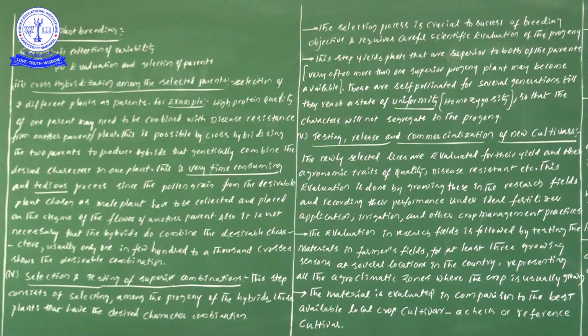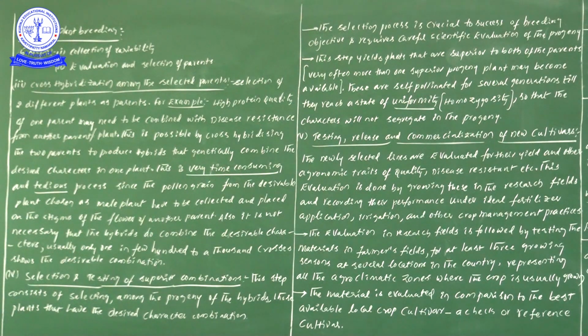Once we have obtained superior varieties, each and every hybrid has all the characters we have taken from our parents. Now, after obtaining a superior progeny, don't forget, what we have to do is self-pollination.